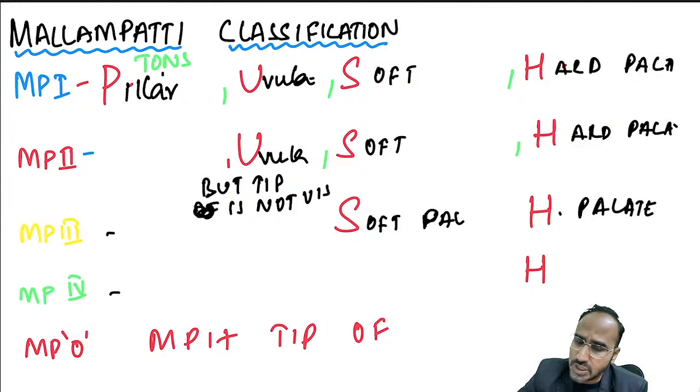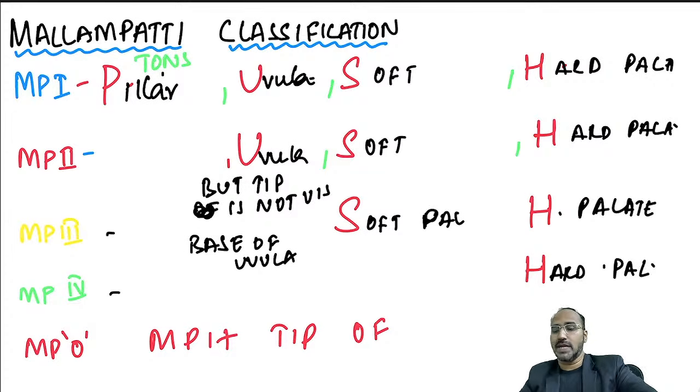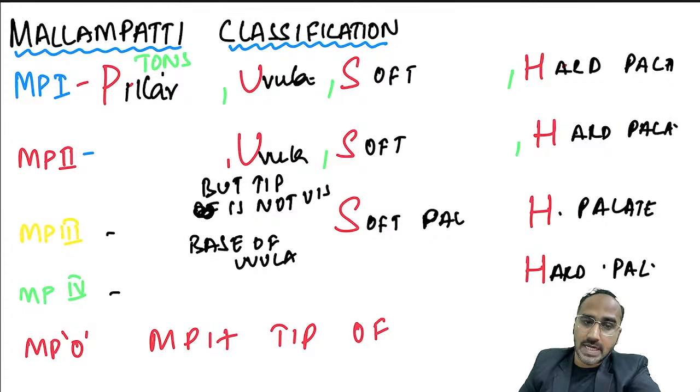In Mallampati class 3, you might also be able to see the base of uvula. Body is not seen, tip is not seen, just base is seen. Mallampati class 4 meaning what? When a patient opens his mouth, you are able to see only the hard palate. That is Mallampati class 4. There is one more class called Mallampati class 0. Come on, guys, what is Mallampati class 0?